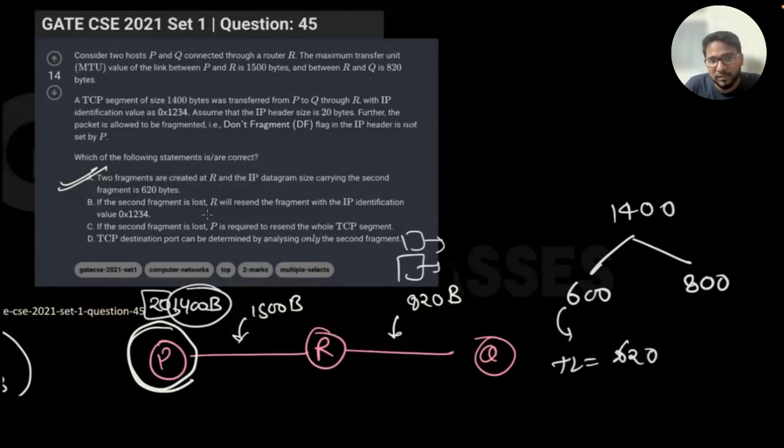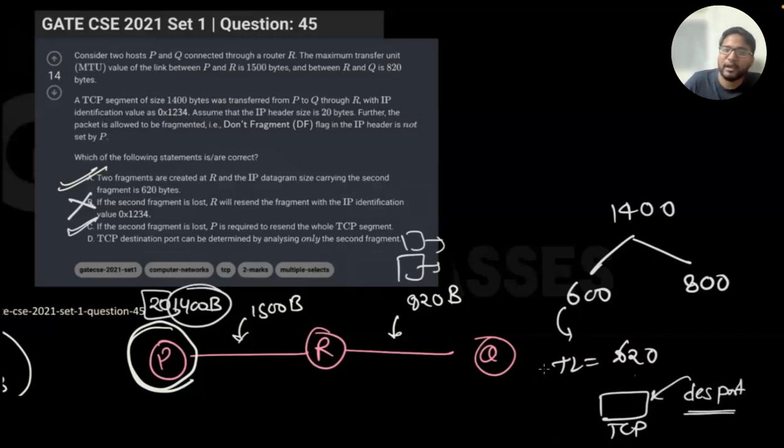If the second fragment is lost, will R resend the fragment with the same IP identification value? No, R cannot resend. What about C? If the second fragment is lost, is P required to resend the whole TCP segment? Yes. Next, the TCP destination port can be determined by analyzing only the second fragment. Let's suppose there is a TCP header with a destination port in it. Can you check the destination port using the second fragment?